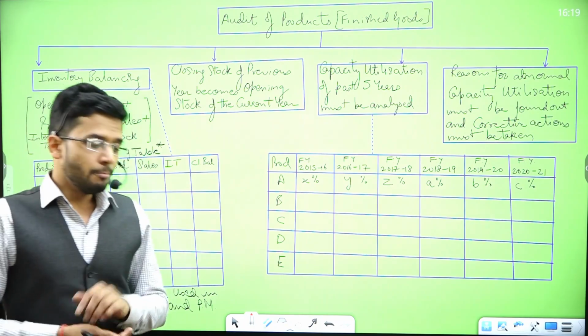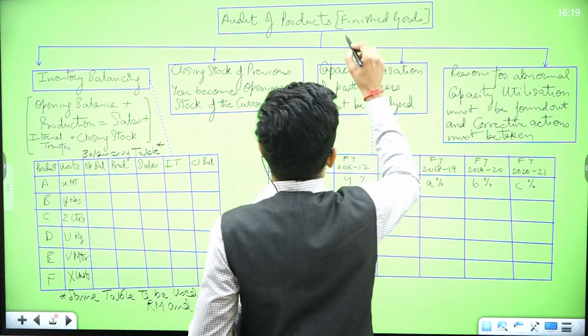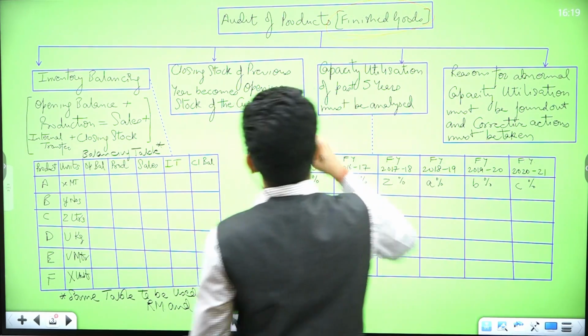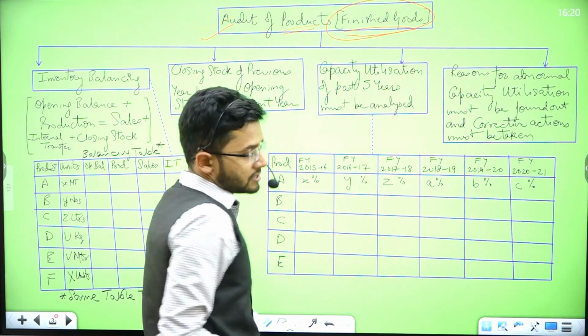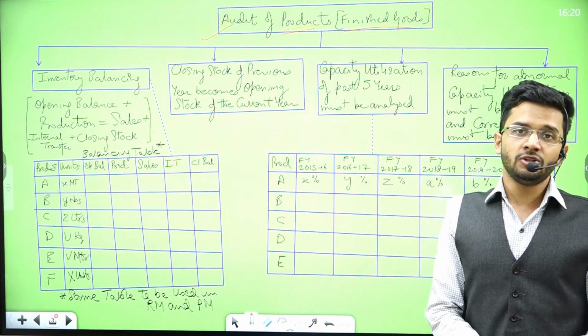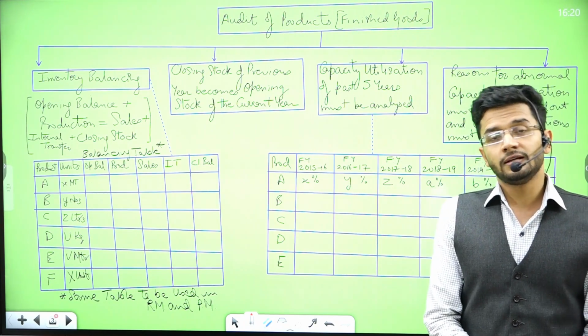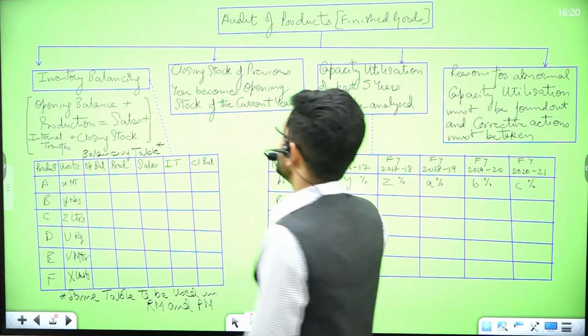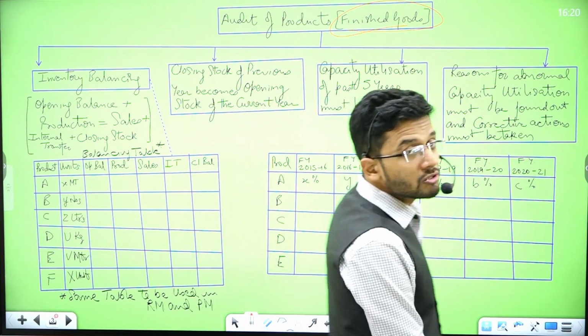And the first and one of the most important heads in your cost statements is finished goods. So we are going to study the audit program of products which are the finished goods. They are not the raw material, they are not the work in progress, but the finished goods which are there in your warehouse, which will determine your sales during the year, which will determine your profits during the year. So yes, the profit figure is also directly impacted by the finished goods figure.